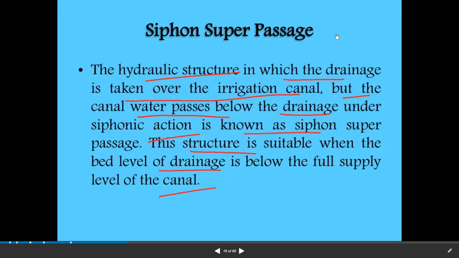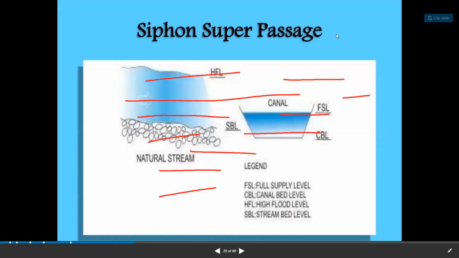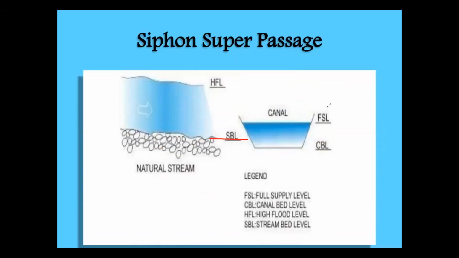I'll show you the diagram. So look, the full supply level of the canal and the bed level of the stream, there is not a clear gap between the full supply level of the canal and the stream bed level. So in that situation, we'll go for siphon super passage.